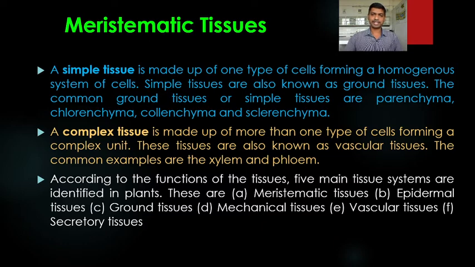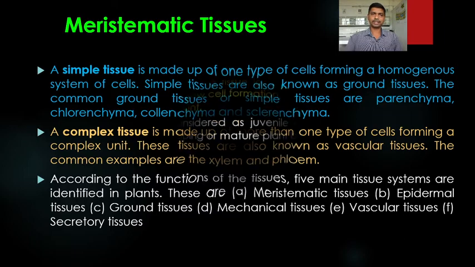These are meristematic tissue system, epidermal tissue system, ground tissue system, mechanical tissue system, vascular tissue system and secretory tissue system.